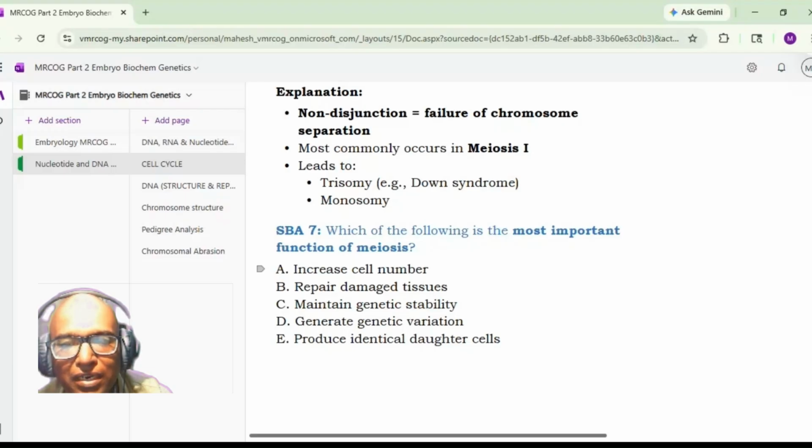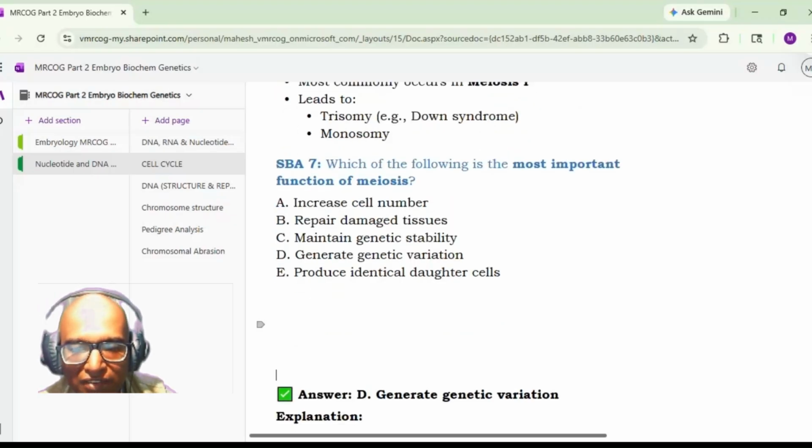Maintaining genetic stability, if we think from the fertilization point of view, because after meiosis we get haploid cells, but after fertilization there will be genetic stability. So from a future point of view, option C appears correct. But if we think only of meiosis, then the importance is genetic variation. I hope you are getting what I mean to say. Let us see what the answer given here is. It is genetic variation.